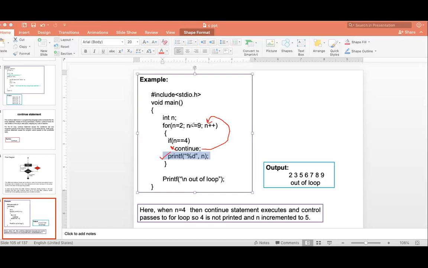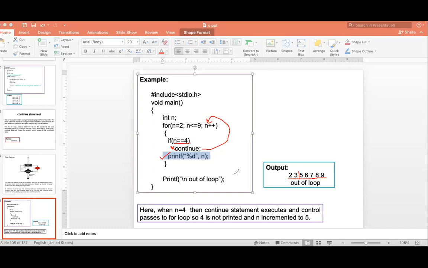So the next iteration, n is 4. When n is 4, the condition is true. When the condition is true, continue will execute and directly go to the next iteration. So printf will not execute. You can see in the output that 4 is missing. 2, 3 get printed, but 4 is not printed, because when n is equal to 4, the further statements do not get executed. For 5, 6, 7, 8, 9, all statements get executed.